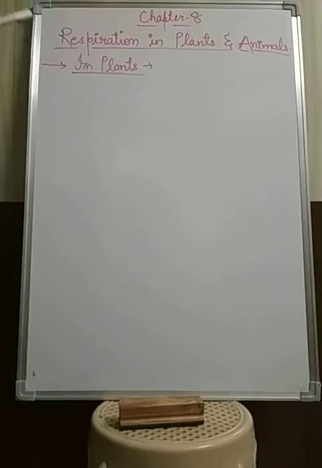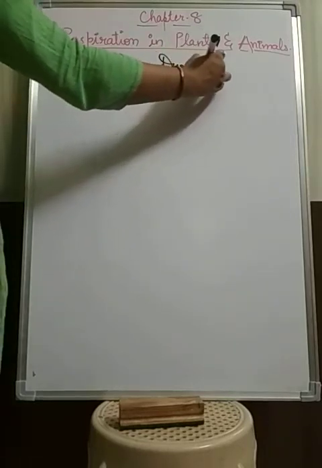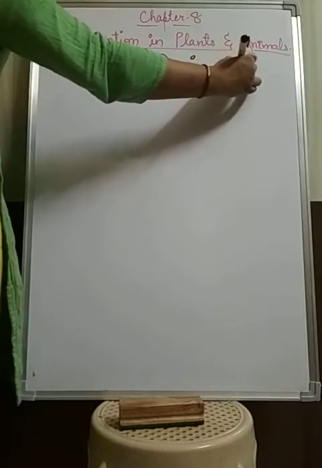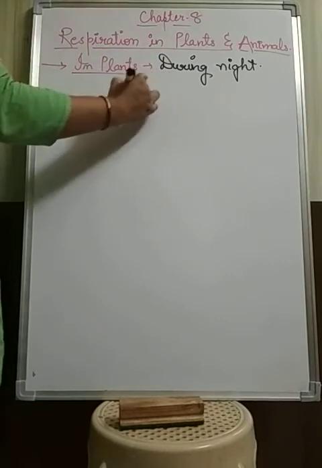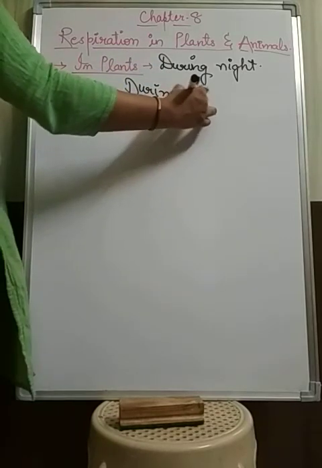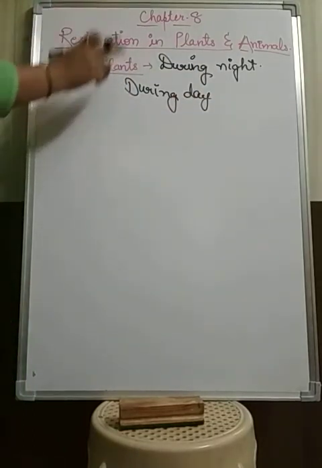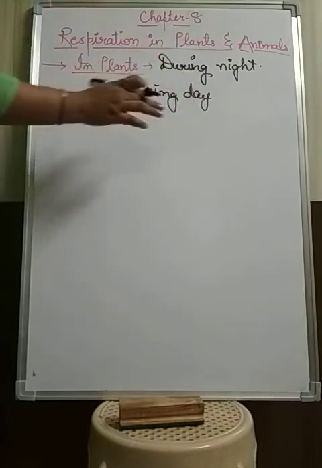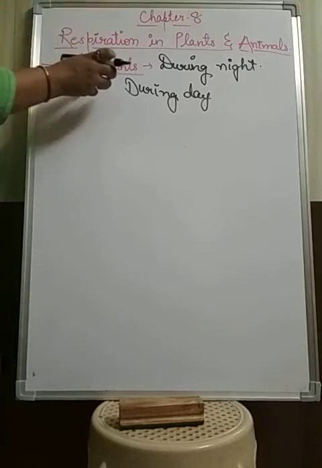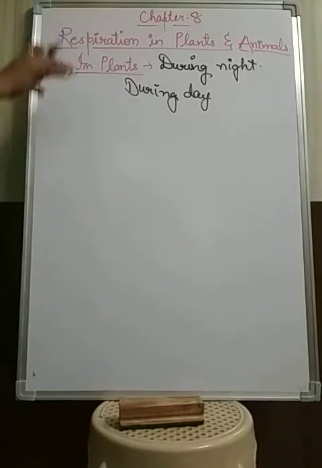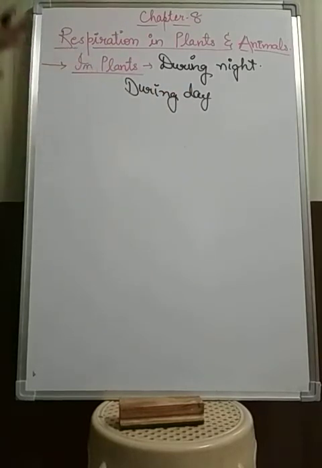Mainly this respiration takes place in plants during night, but it takes place during day also. Don't think that during day plants do not respire. Plants also respire during day, but during day the plants mainly go through photosynthesis for the preparation of food, because there is a proper amount of sunlight.